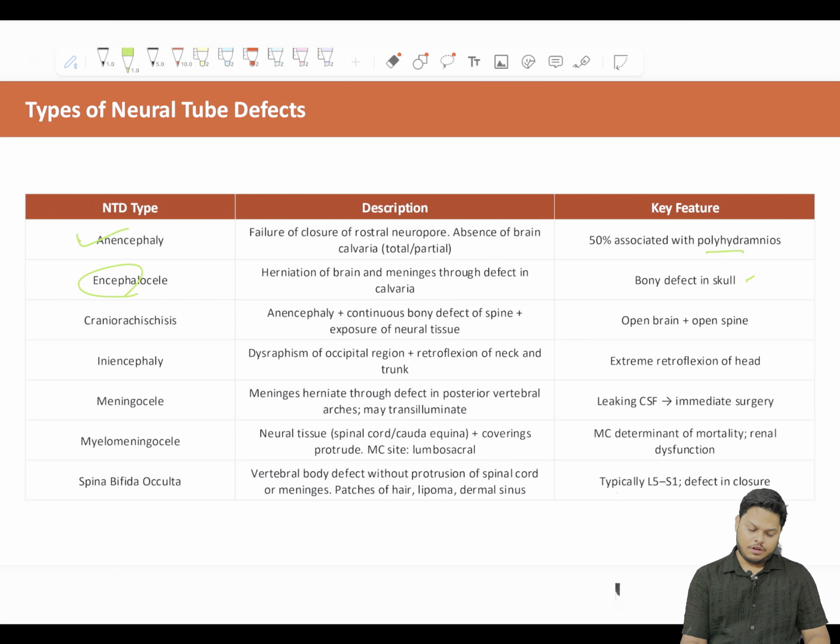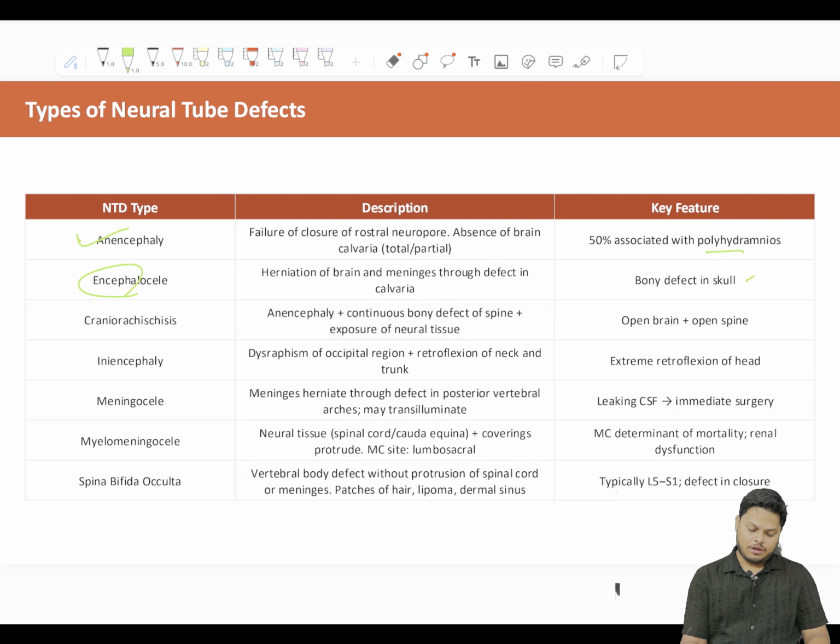When you see the pictures, you will get a clear vision of it. Meningomyelocele: the meninges plus some neural tissue. Spina bifida occulta: the vertebral bony defect without protrusion of the spinal cord. Occult means it's hidden. Whenever it's coming out, it is called spina bifida manifesta. So spina bifida occulta is a vertebral body defect without protrusion of the spinal cord or meninges.